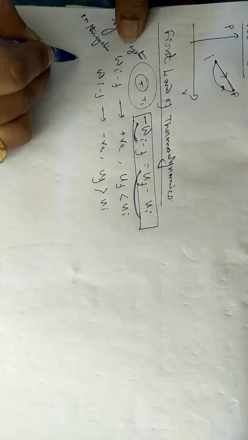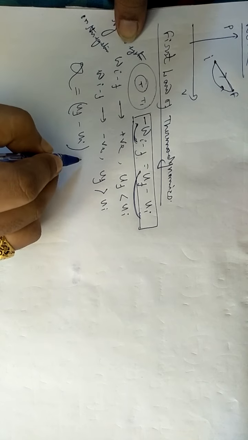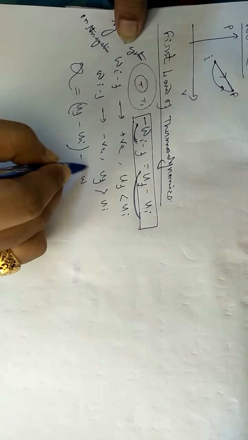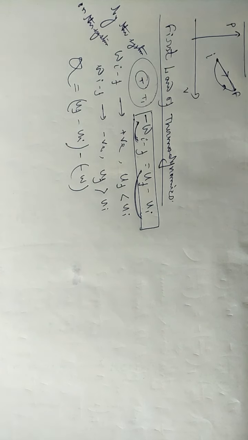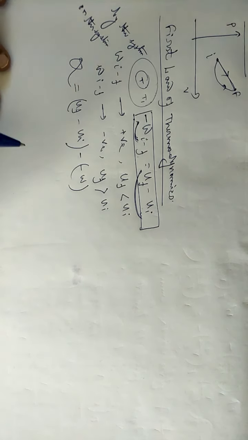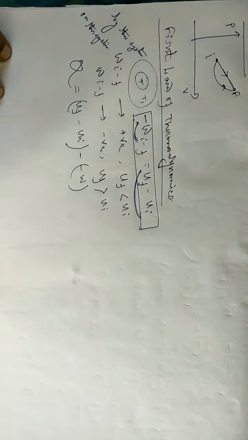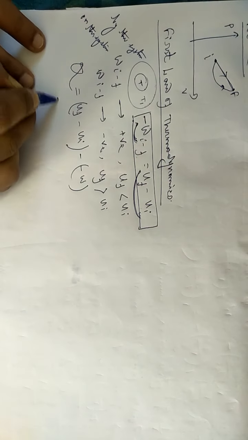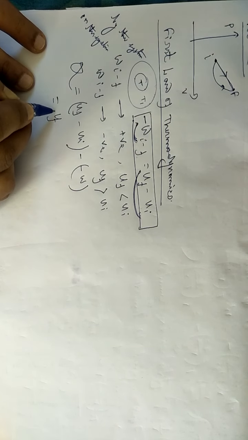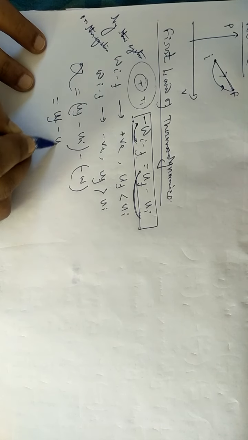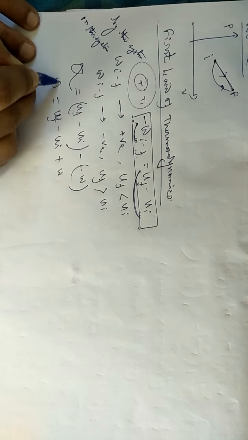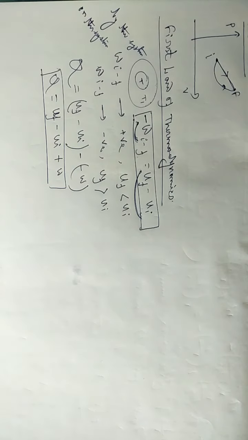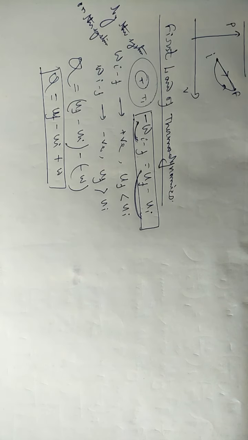That is, we can write Q equals to UF minus UI minus W. Sorry, I said temperature, it is not temperature, it is heat transferred. So Q will be equal to UF minus UI minus of minus W. So actually you can write Q equals UF minus UI plus W, and this equation is called the mechanical formulation of the first law of thermodynamics.